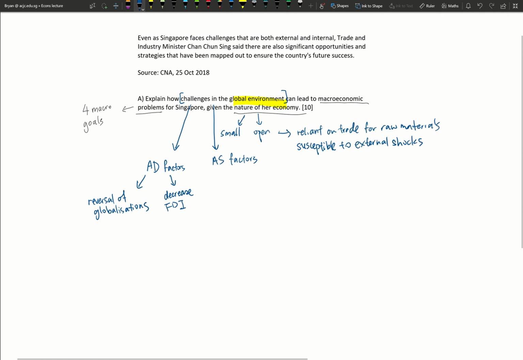And for the AS factors, what could possibly affect Singapore's aggregate supply? Since we have already established that Singapore is reliant on trade for raw materials, you could talk about any reason that has caused increasing cost of production due to higher prices of raw material from overseas.